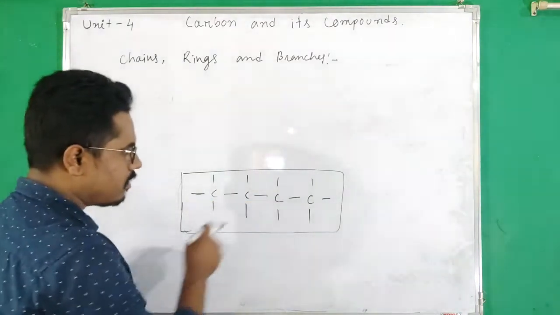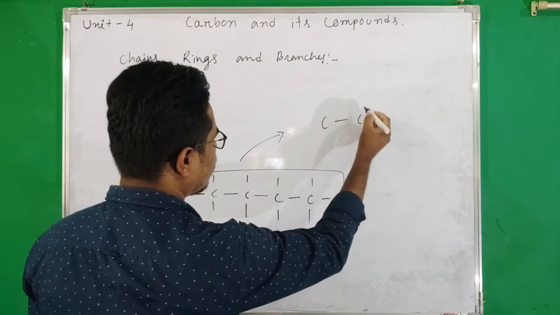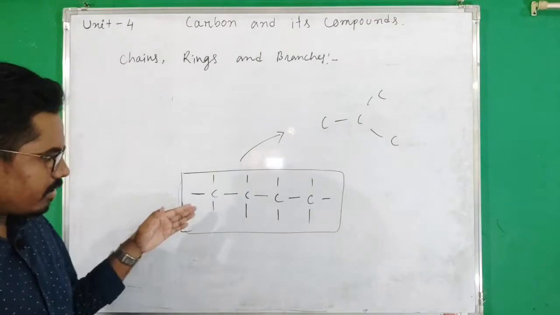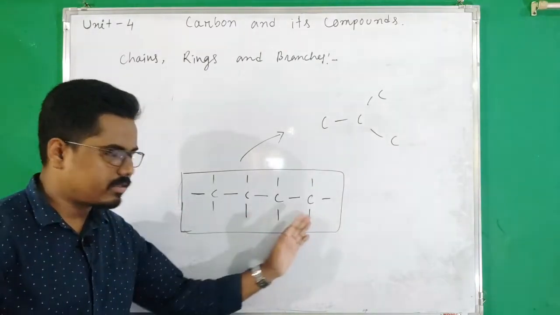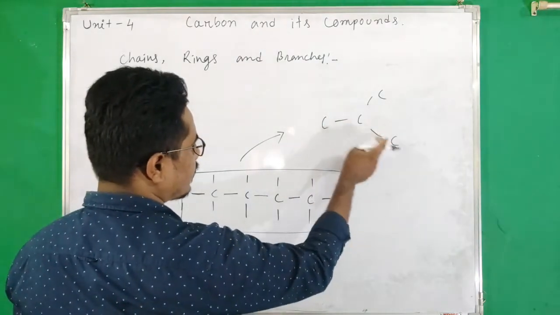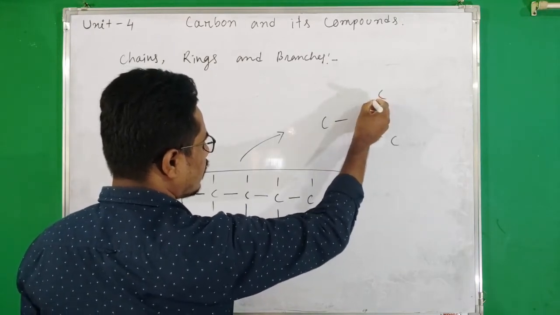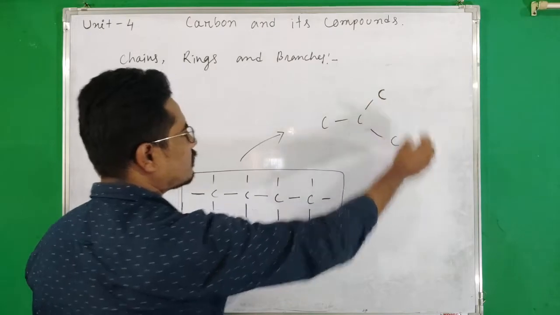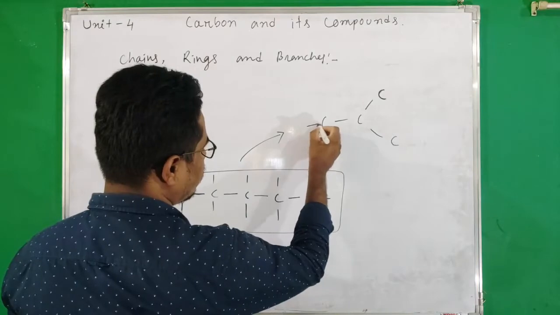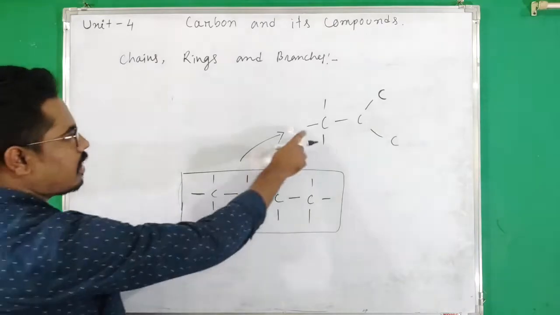Again, these 4 carbon atoms can arrange in another way. Suppose this way. There are 4 carbon atoms. They may present like this. Here the carbon chain is a straight chain. There are no branches. But in this case, first, second, third, and in case of the third carbon atom, there is a branch of another carbon. Okay, and here the valency of carbon is also 4, so therefore we have to give 4 covalent bonds, 1, 2, 3, 4.